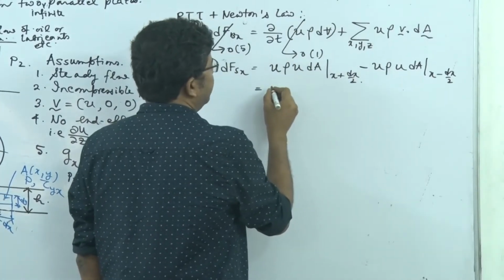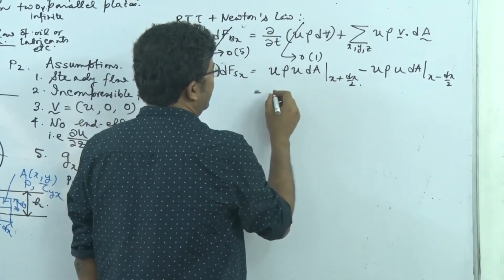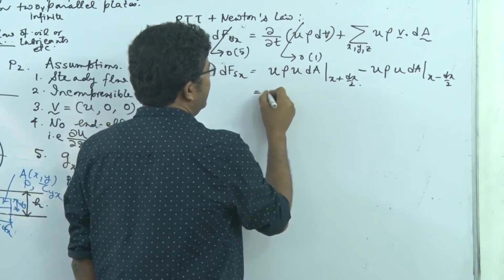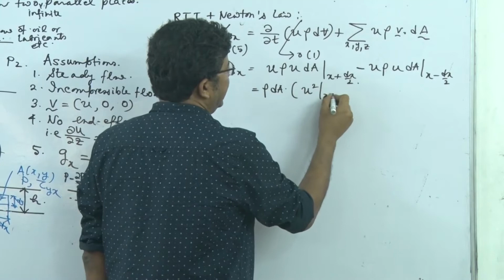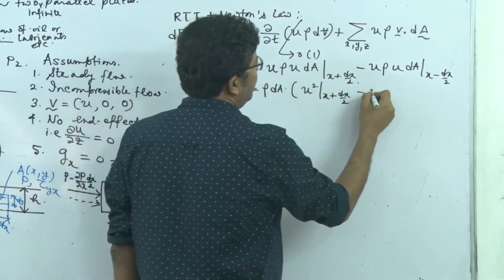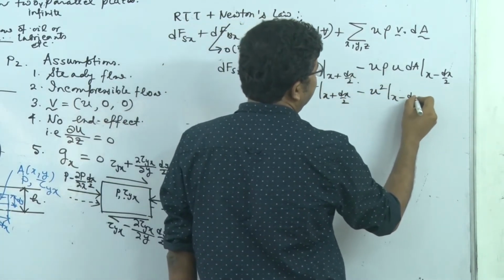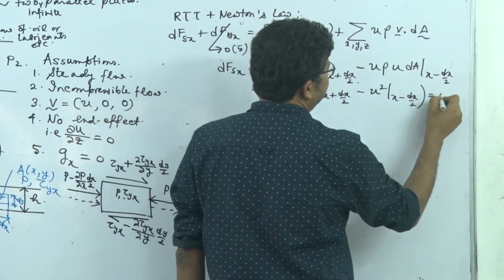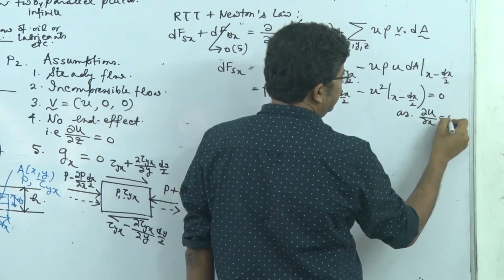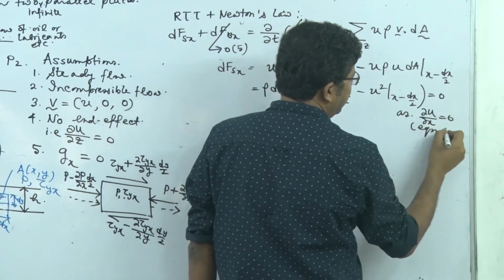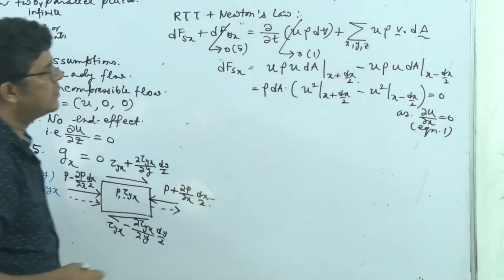Now you see that ρ and dA are constant, so it gives u squared at x plus dx by 2 minus u squared at x minus dx by 2. And that's equal to 0, as ∂u/∂x is equal to 0, which we have obtained from equation 1. Right?